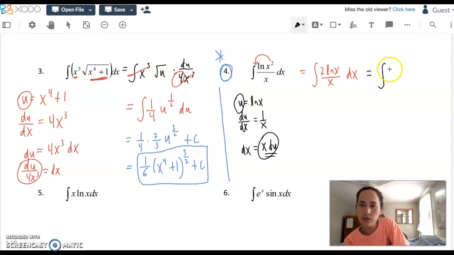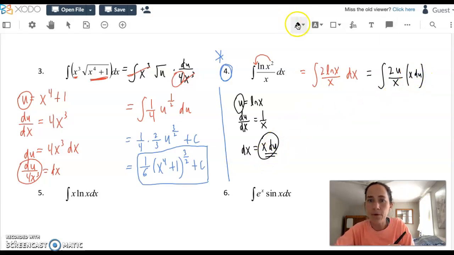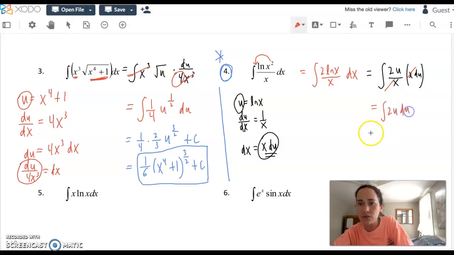Back in the original, you've got 2. Instead of ln of x, we can write u over x. And instead of writing dx, we can write x du. And that is the happy part, right? As soon as in u substitution we found some special way to get the x's to go away, you're left with a simple expression in terms of u that won't be a pain in the neck to integrate.